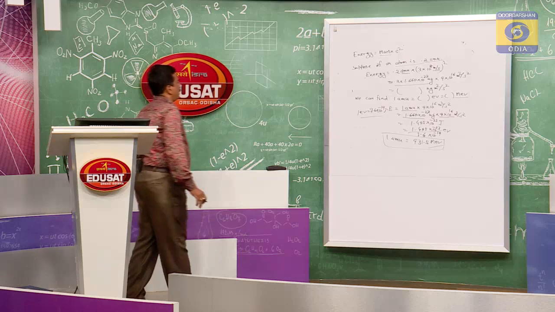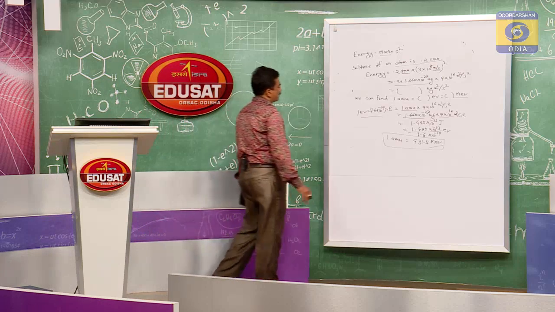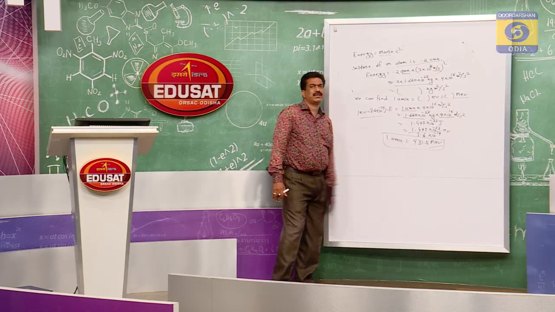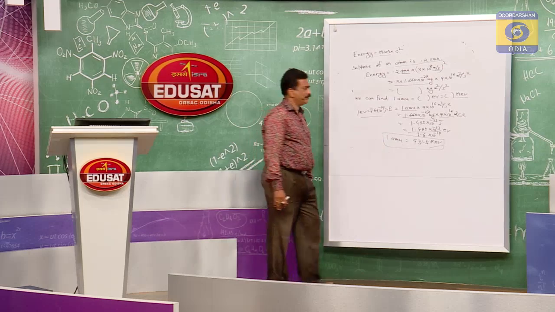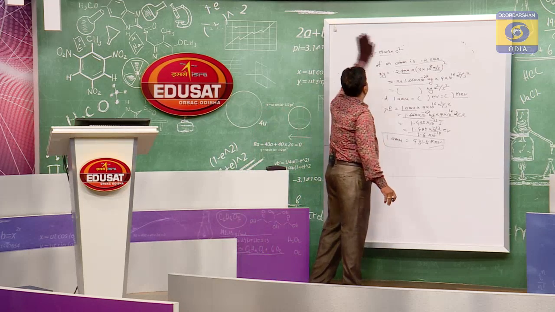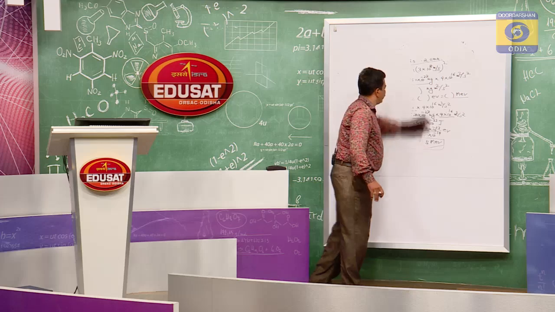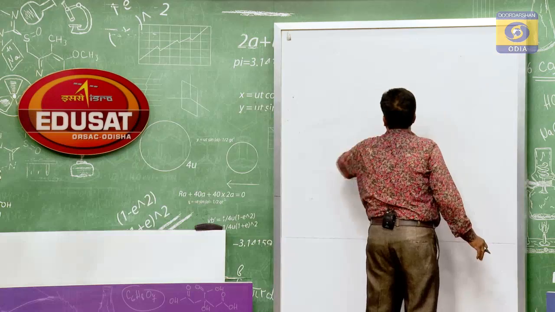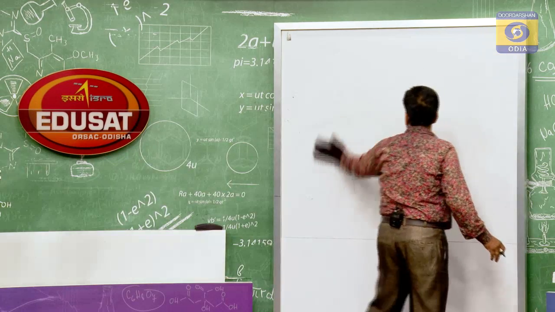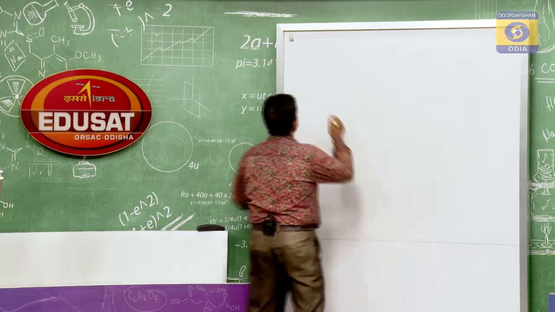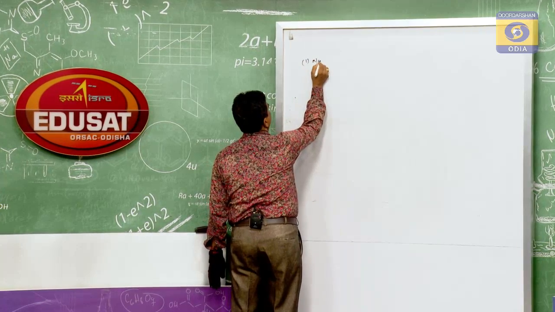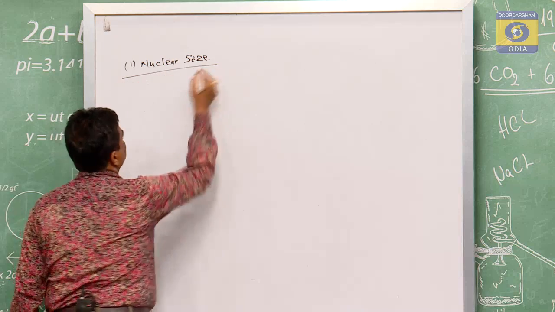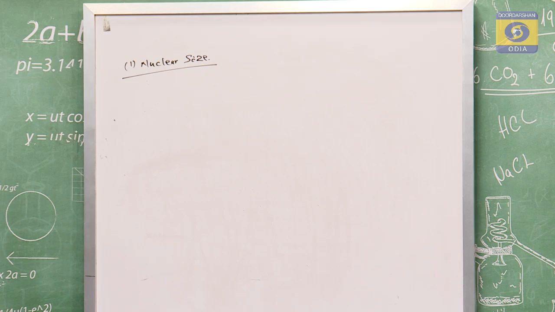After completion of the relation between the mass number and the atomic mass, and how 1 amu is 931.5 MeV, now we will go for the intrinsic properties of nuclear physics. Intrinsic properties means what type of properties the nucleus exhibits inside, and one of them is nuclear size. Nuclear size means the size of the nucleus.